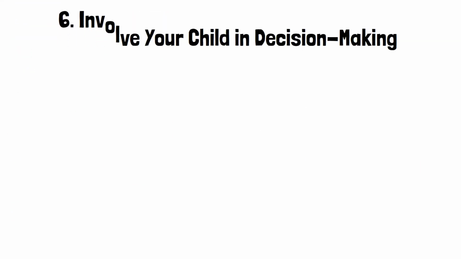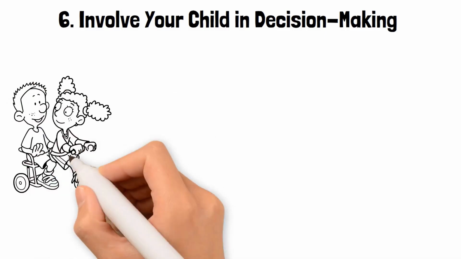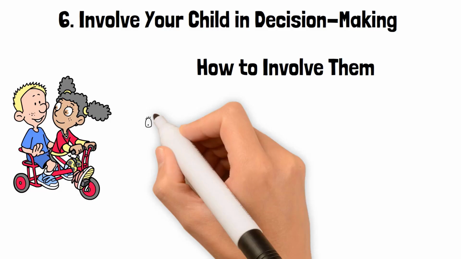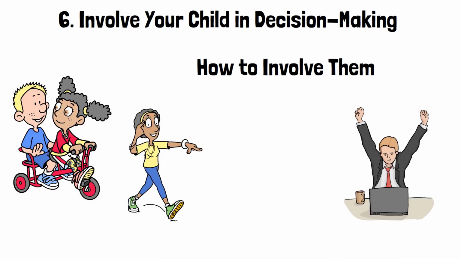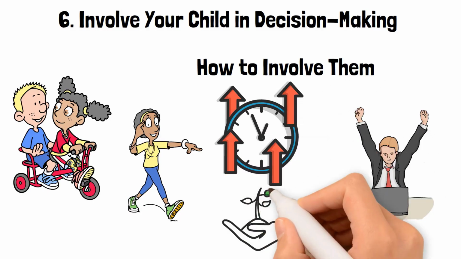Number 6, involve your child in decision-making. Kids are more likely to follow rules they help create. How to involve them? Ask, what do you think is a fair amount of screen time for weekends? Let them propose solutions for managing their time. Revisit the agreement regularly to adjust as they grow.